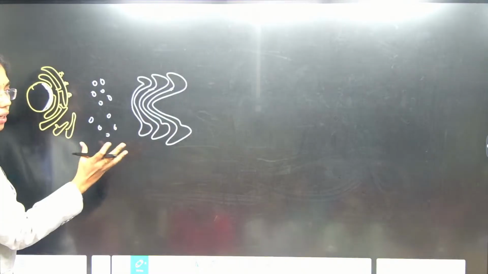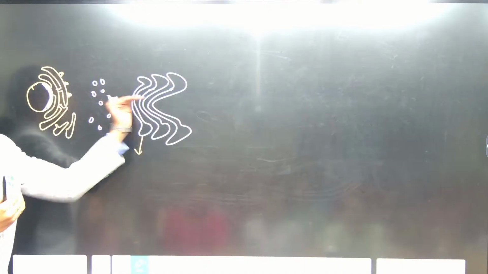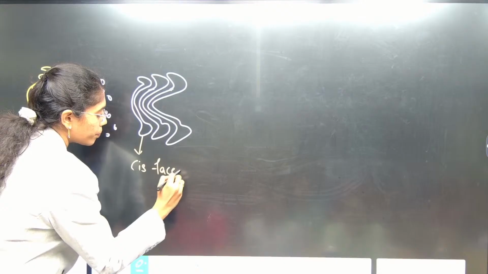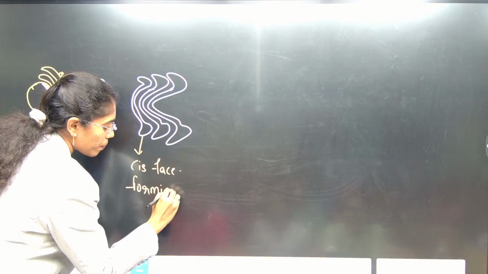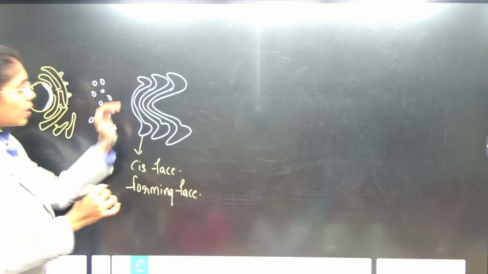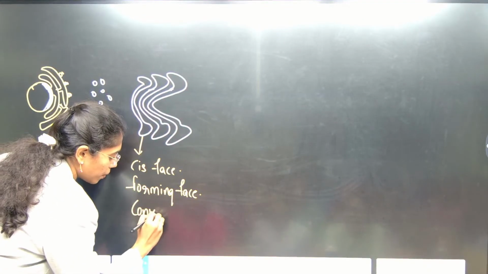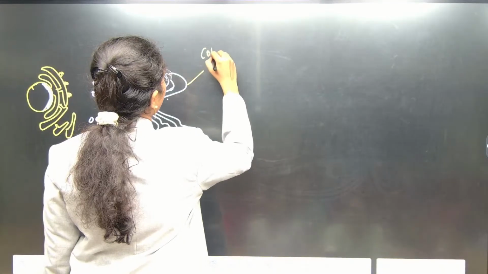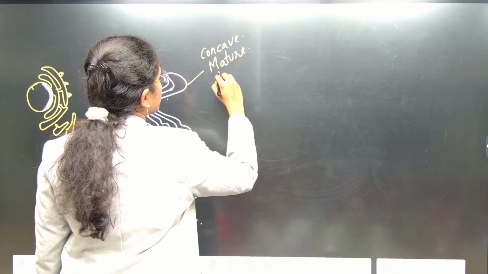So, if you can see here clearly from the diagram, this is known as forming phase. This is facing endoplasmic reticulum, right? This is known as cis phase, forming phase. And you tell me, how does this look, concave or convex? Fine. How does this look? Concave. Mature phase, very good. Trans phase.